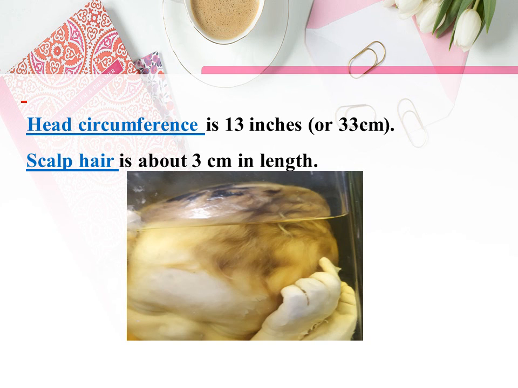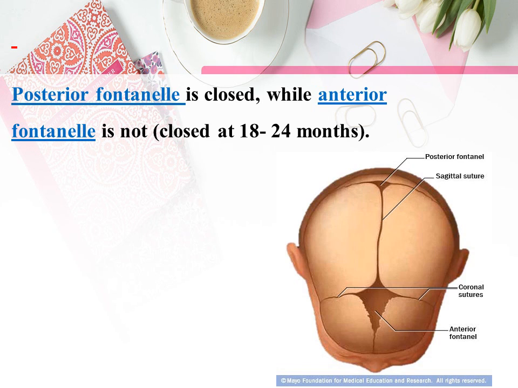In a full-term baby, the head circumference is about 13 inches and the scalp hair is about 3 cm in length, like this. The posterior fontanelle in a full-term baby is closed, while the anterior fontanelle is not. It closes at about 18 to 24 months.